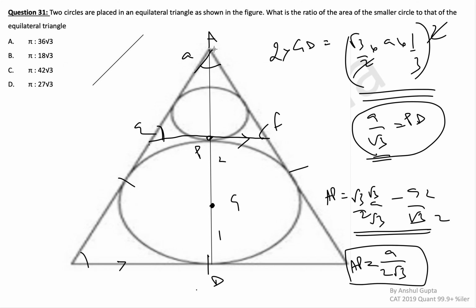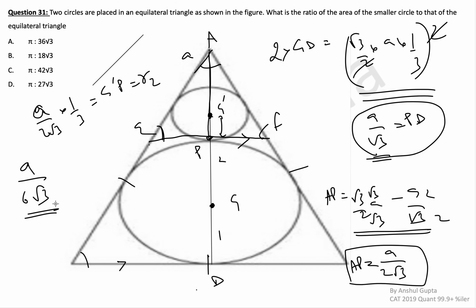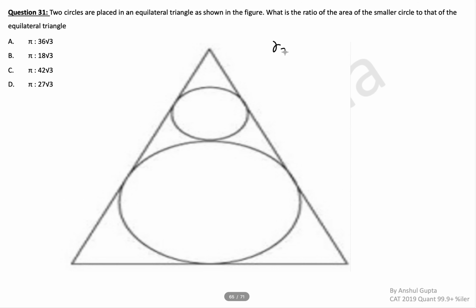Now again, this is an equilateral triangle. What is the radius of this? Compute the height of the equilateral triangle and multiply it by 1 by 3, because again this is the centroid. Okay. So AP is the height already, a by 2 root 3, multiplied by 1 by 3 to get the radius, which is GP or G dash P. Okay. This is R2, radius of the smaller circle. If you calculate it, what does it come? You get a by 6 root 3. Okay. So the radius of smaller circle that we know now is R2 is equal to a by 6 root 3. So what is the area of this circle? Pi into a by 6 root 3 square